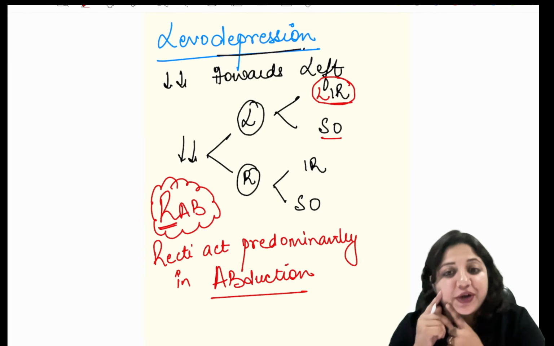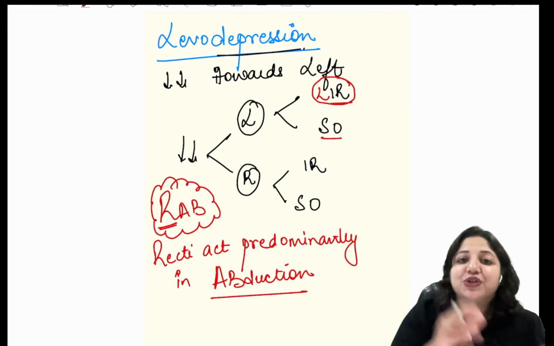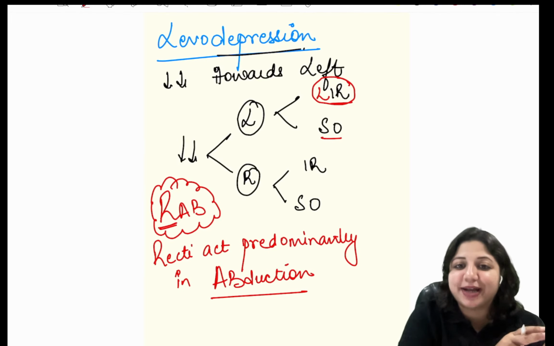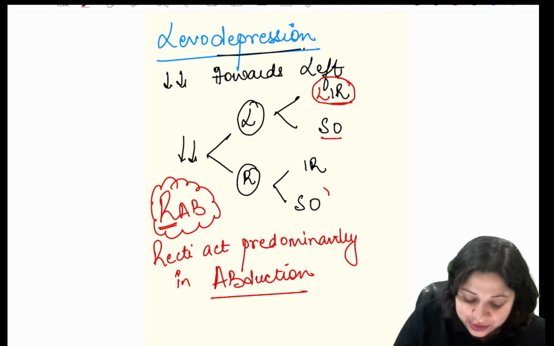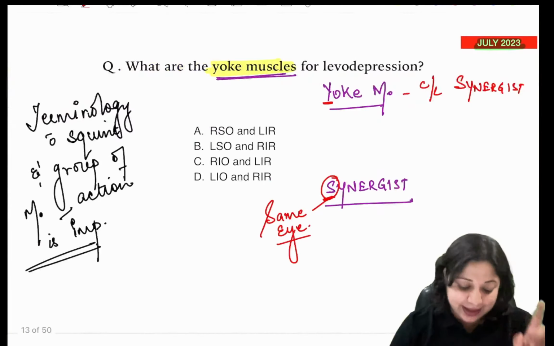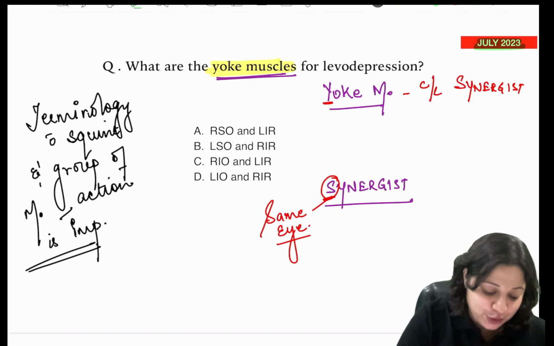And when I'm talking of the right eye, I'm talking of depression in adduction. Recti would work in abduction, so what would work in adduction? Superior oblique. So right superior oblique would work. So what is the answer? It is left inferior rectus with right superior oblique.